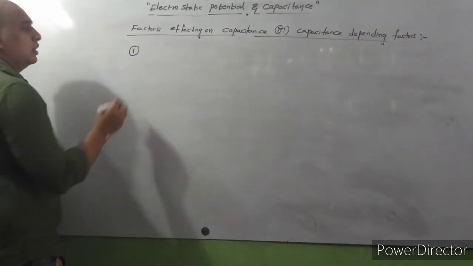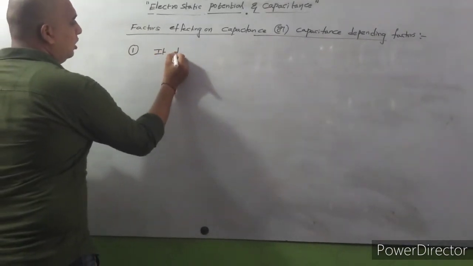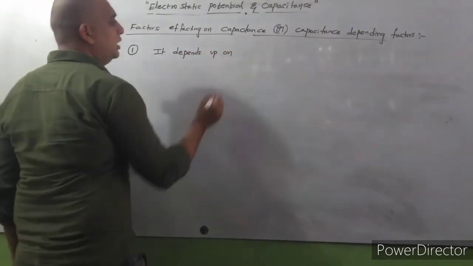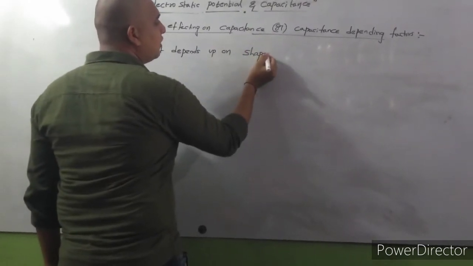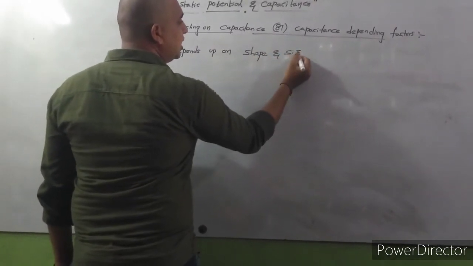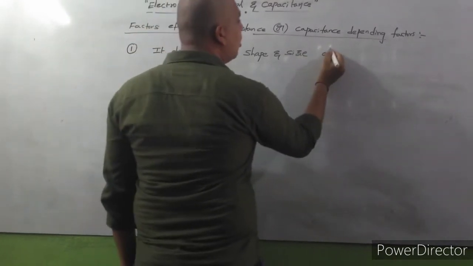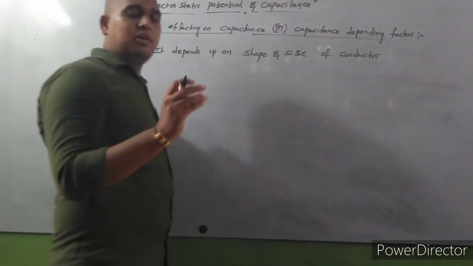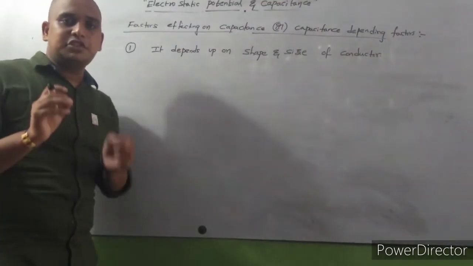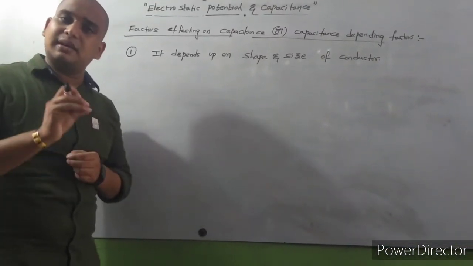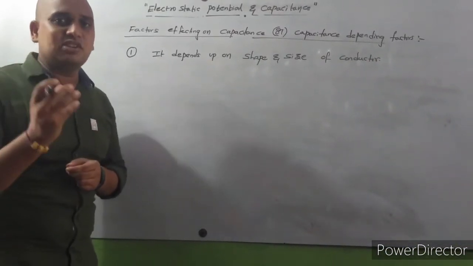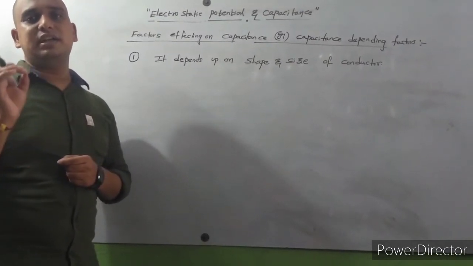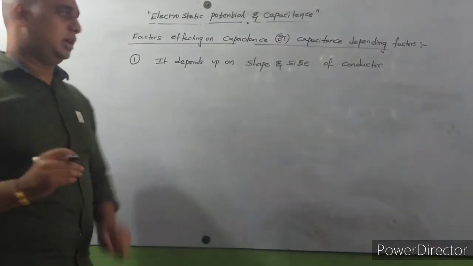Factor 1. It depends upon shape and size of conductor. If the shape of the conductor differs, then capacitance will change. If the size of the conductor differs, definitely capacitance will change. Capacitance depends upon shape and size of conductor.